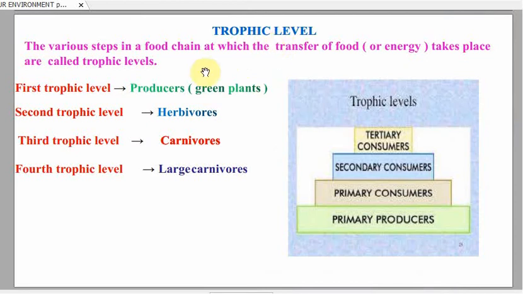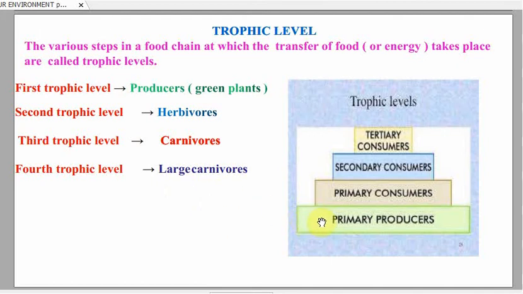Now, trophic levels are the various steps in a food chain at which the transfer of food or energy takes place. So the various steps of a food chain are called the food level or the trophic level. The first trophic level is always occupied by the producers or green plants, and we have seen that all the food chains begin with the producer only. The second trophic level is occupied by the herbivores. The third trophic level is occupied by the carnivores, and the fourth trophic level is occupied by the large carnivores.